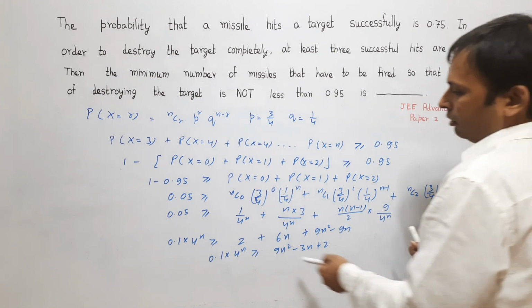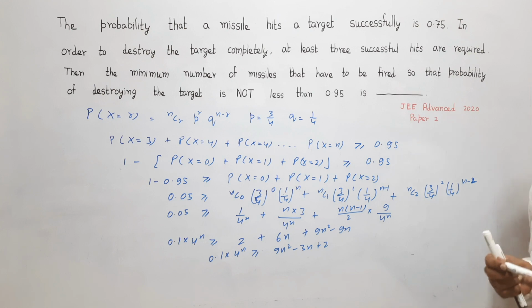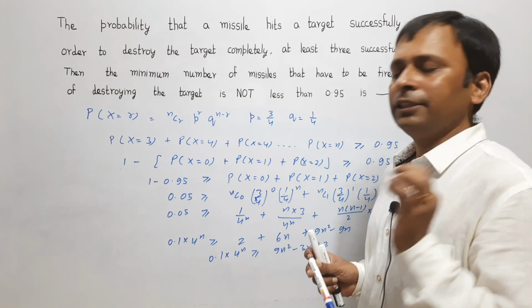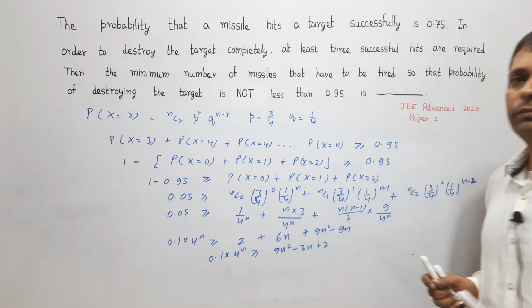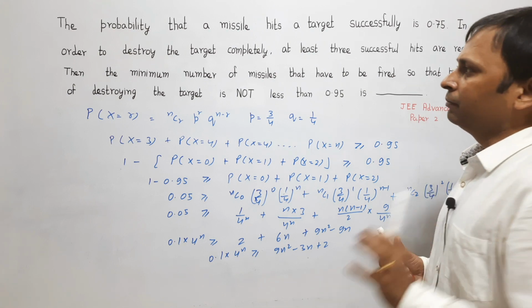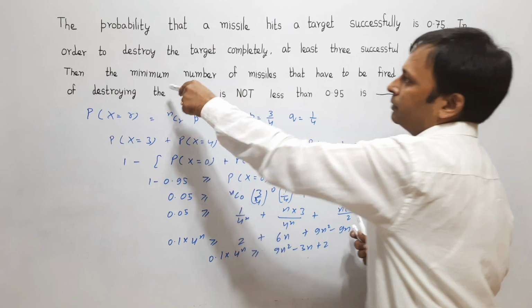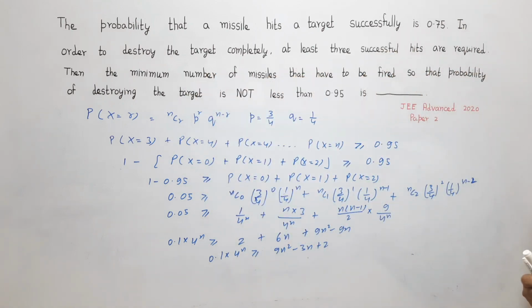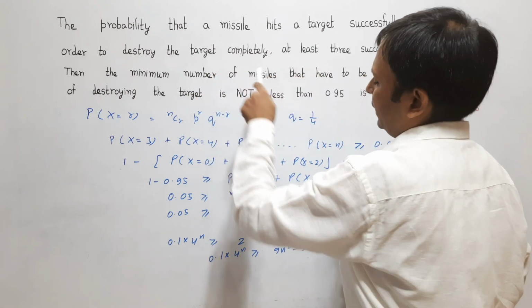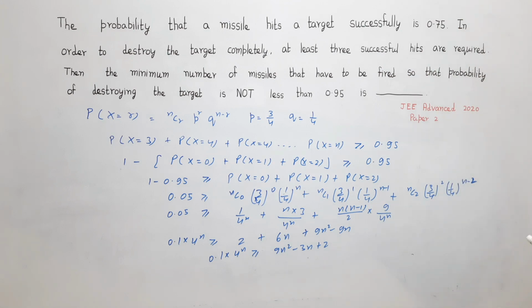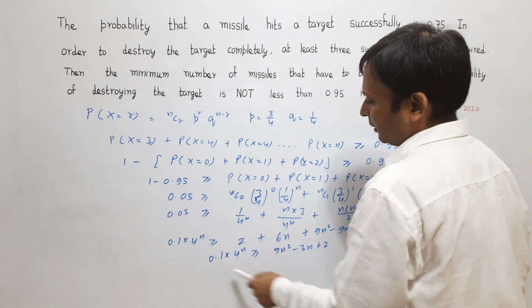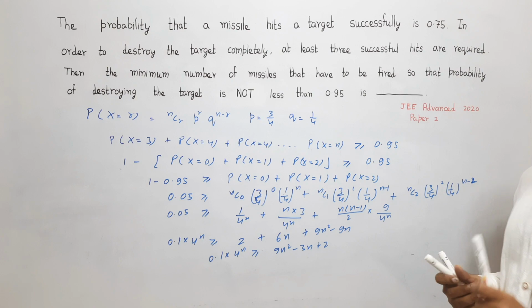Okay, so all those values of n which are satisfying this inequality would come into my favorable cases. But here, as per the question, I should get the minimum value of n, the minimum number of missiles that would be fired. So the value of n should be the minimum value which satisfies this particular inequality.